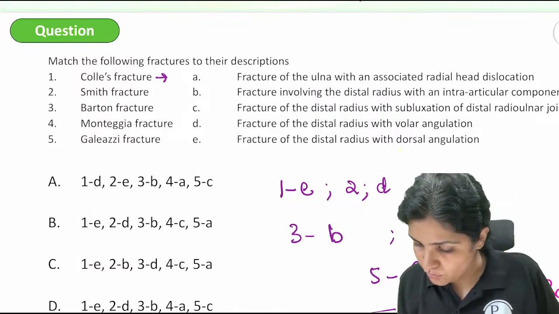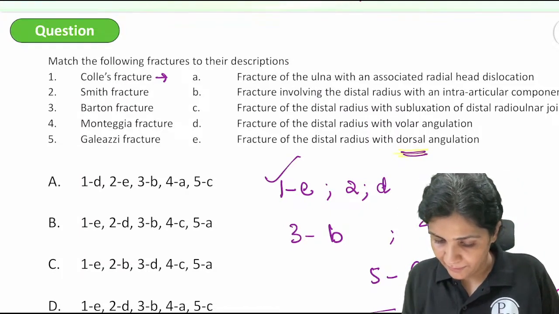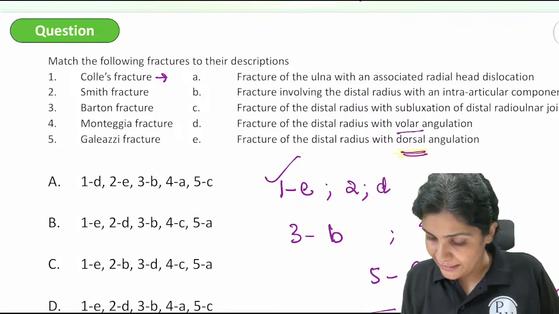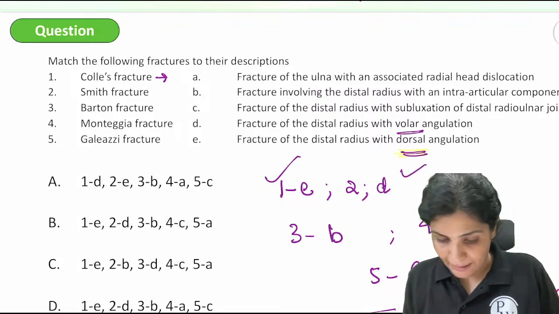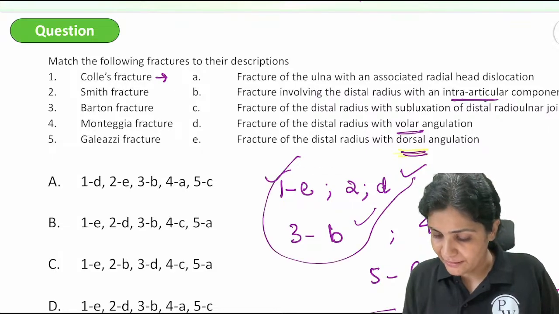Colles is dorsal angulation. So 1 is E. I am right. Smith is volar angulation. 2 is D. I am right again. Barton's is intra-articular, B. So all three are correct.